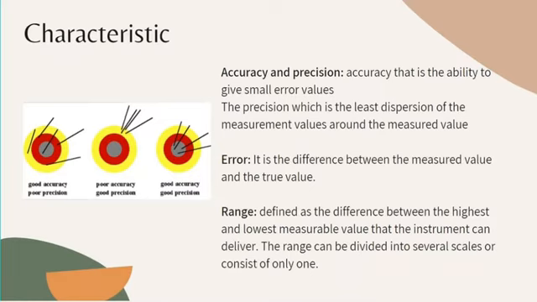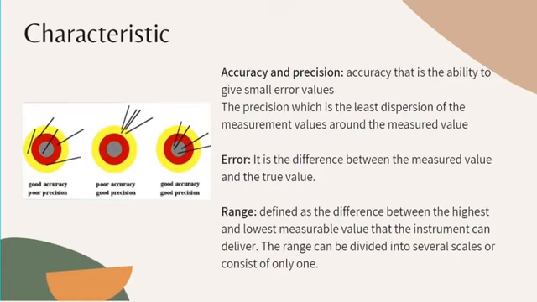Characteristics: accuracy and precision. Accuracy, that is the ability to give small error values.